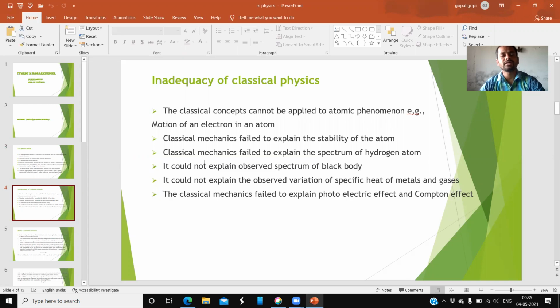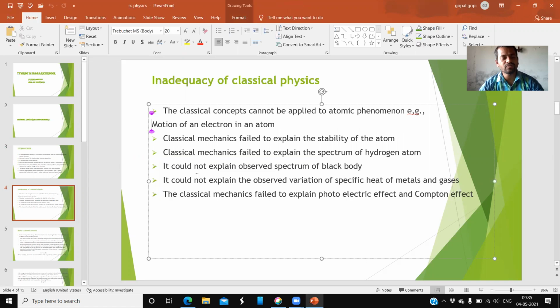The first one is that classical concepts cannot be applied to atomic phenomena, for example the motion of an electron in an atom. Classical physics couldn't explain the motion inside an atom, because the atom is a very small particle, a minute object, a minute material.